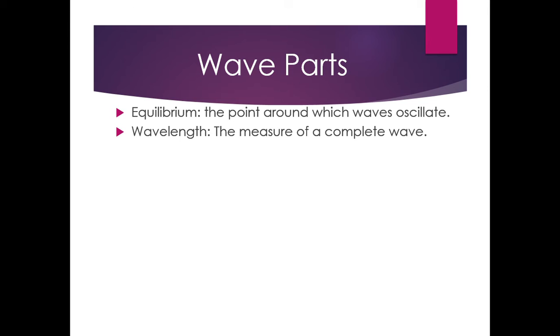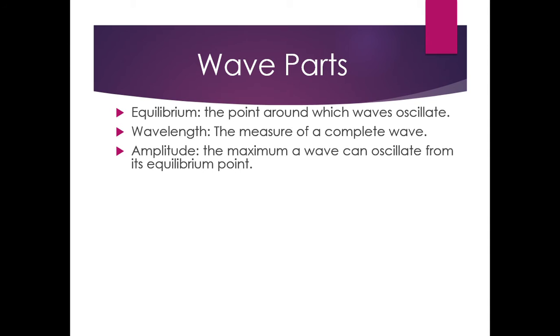We have wavelength, which is the measure of a complete wave. We are going to analyze the parts, but later on you will find that waves have the crest at the top. So you have to measure the wavelength from one crest to another. We have the amplitude, which is the maximum a wave can oscillate from its equilibrium point. Remember I mentioned that there is an invisible line right in the middle of the wave. And from that middle point to the highest point above or the lowest point below is what we call amplitude.